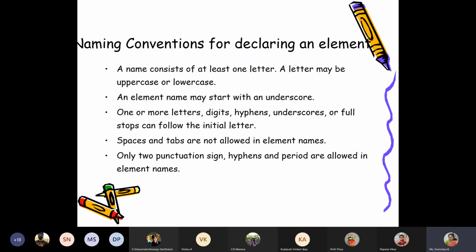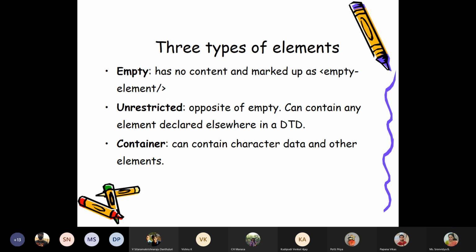So that's about the rules we can follow. Spaces and tabs are not allowed, and only 2 punctuation signs, hyphen and period, are allowed in element names other than underscore. So that's about naming conventions for an element.